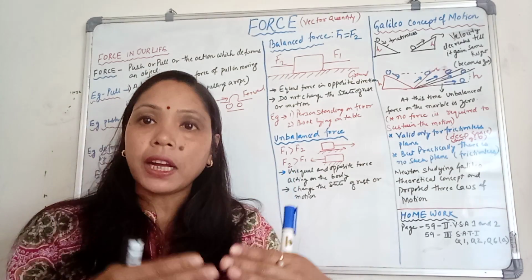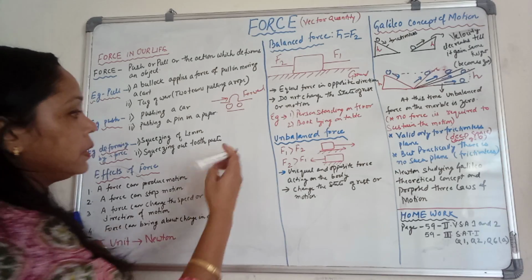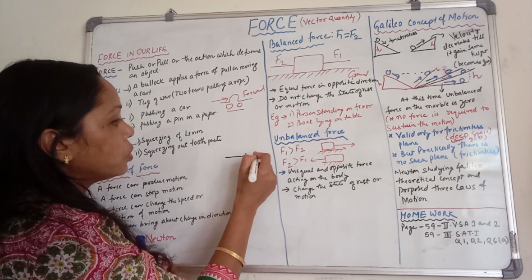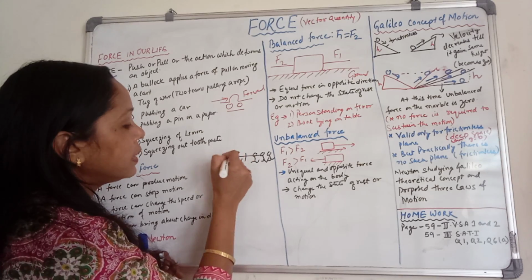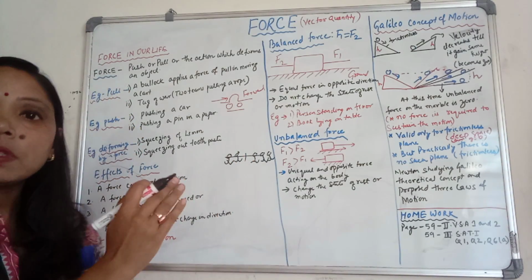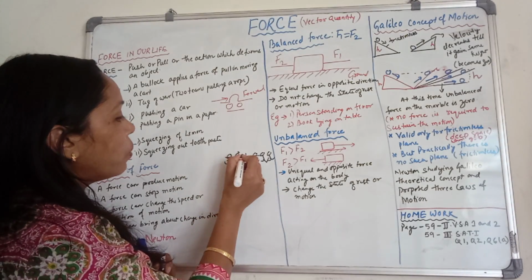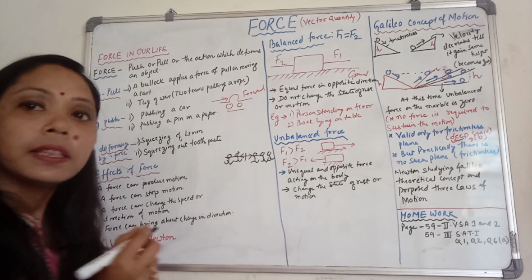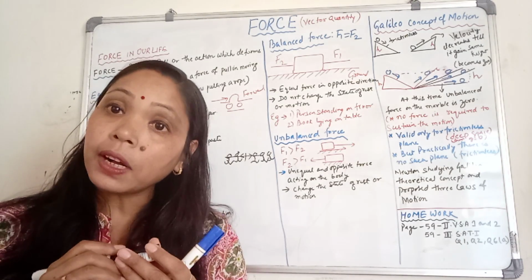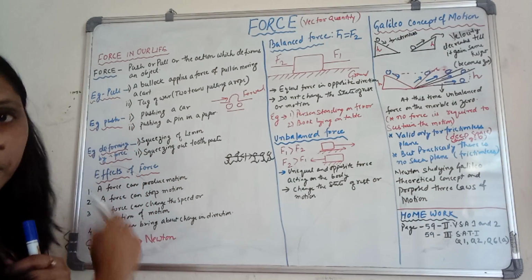In the tug of war, two teams are pulling a rope. This is the one team and this is the another team. So two teams pulling the rope in the opposite direction. One is pulling in this direction, another team is pulling in this direction. So tug of war is the example of pull.